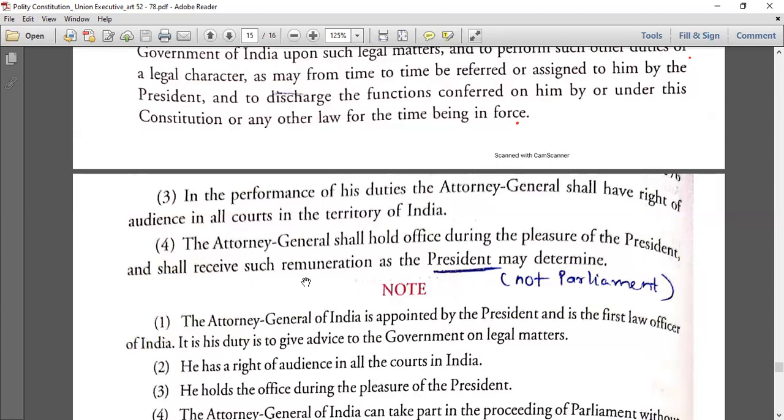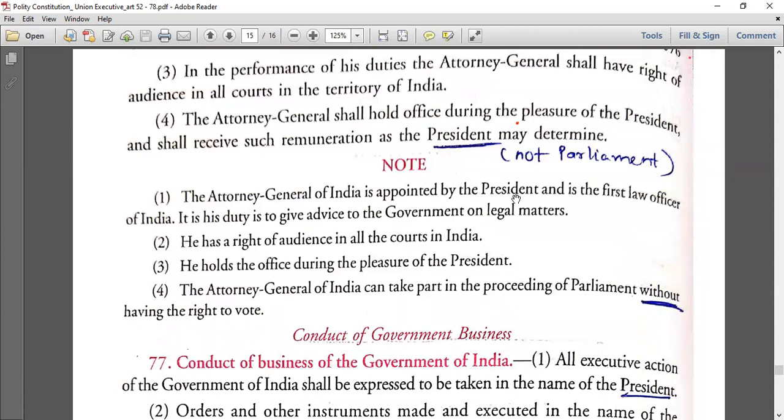And shall receive such remuneration as the President may determine. So now here the remuneration is by the President, not Parliament, but confer functions Parliament can do. Very clear. They will clear cut put two statements which are similar looking, and they'll simply exchange it. Okay, so here they have mentioned it.